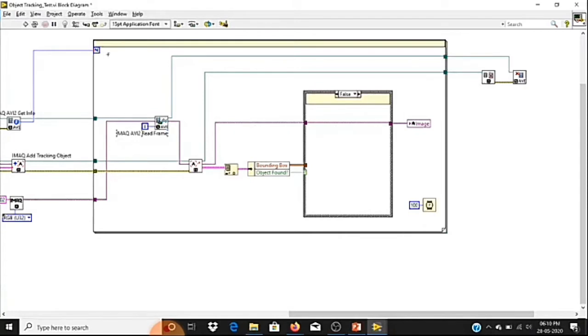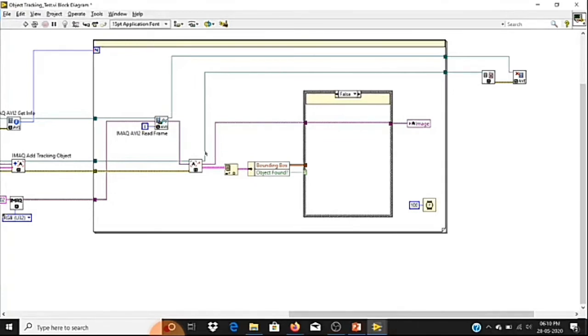If my loop runs for n times, I will go from 0 to n minus 1, and I can display all the frames. The frame data will come out from this image out terminal, and using that data I'm going to track my object.